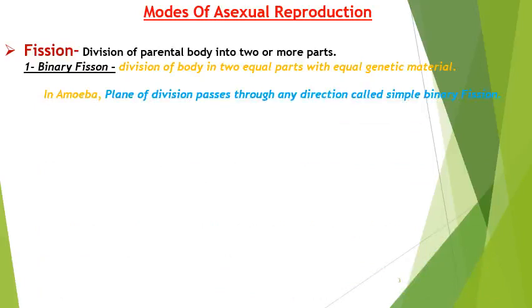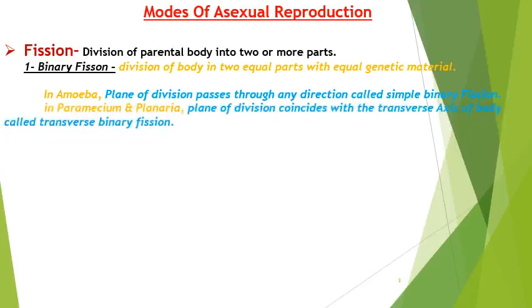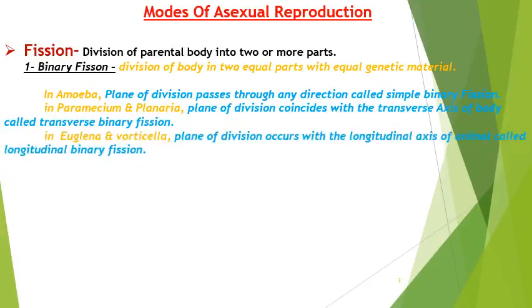So first we will take binary fission. Here the division of the body into two equal parts with equal genetic material is considered binary fission. As I said earlier, several types of organisms are present on the earth, and they follow their own pattern of division under this subcategory. For further details, we will take the example of amoeba, in which the plane of division passes through any direction, called simple binary fission.